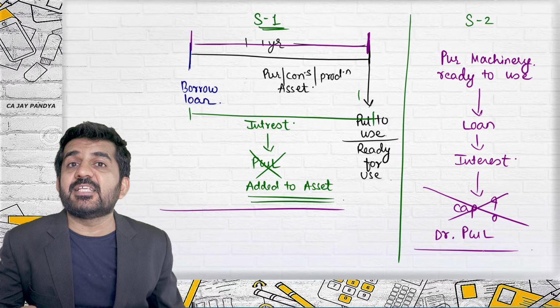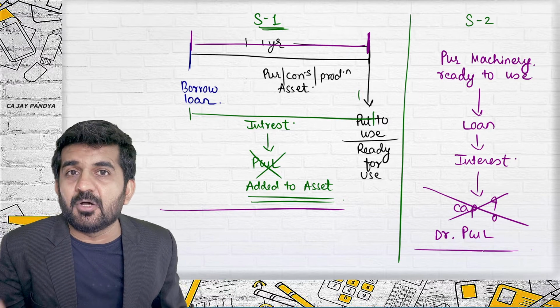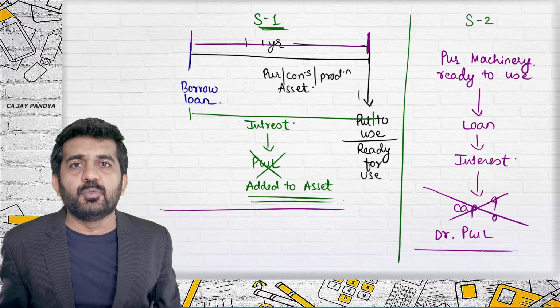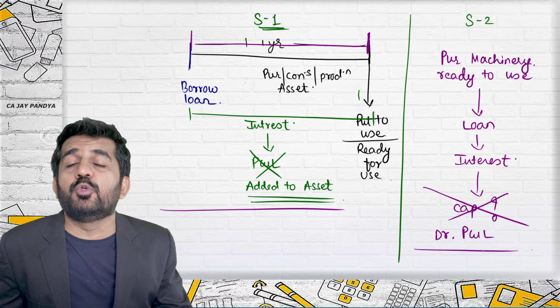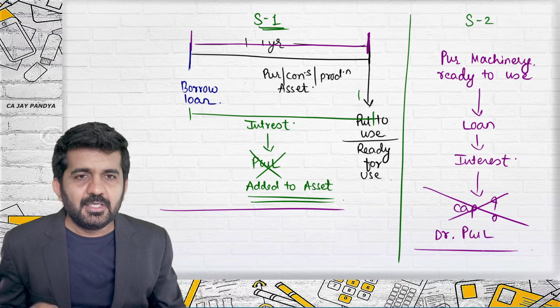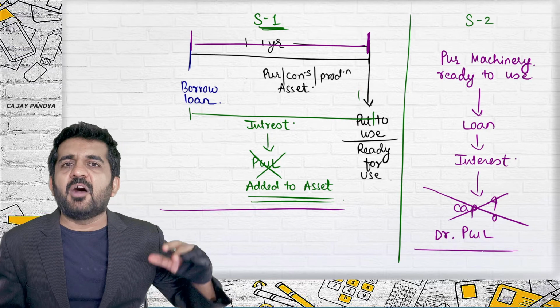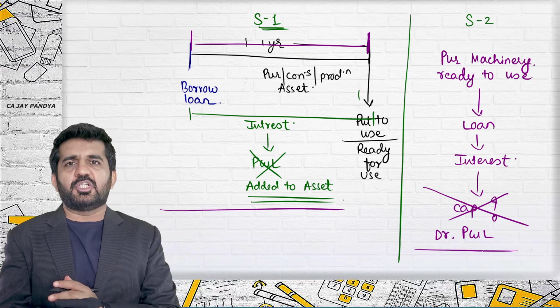So these are the two things. One asset takes some time to get to the status of put to use. Another asset is a put to use asset or ready to use asset. We will be coming again after learning technically the recognition criteria under AS 16.